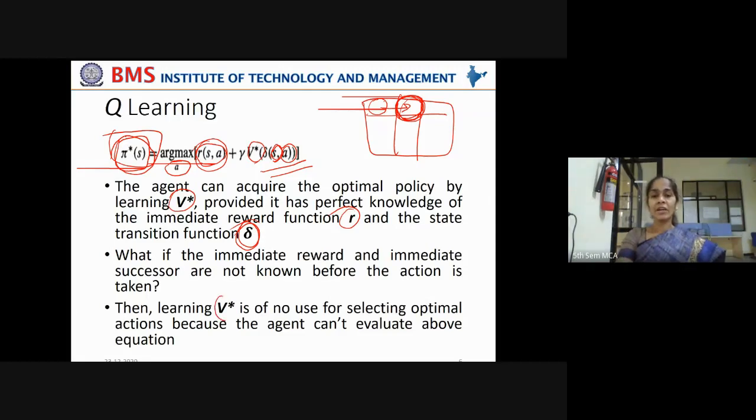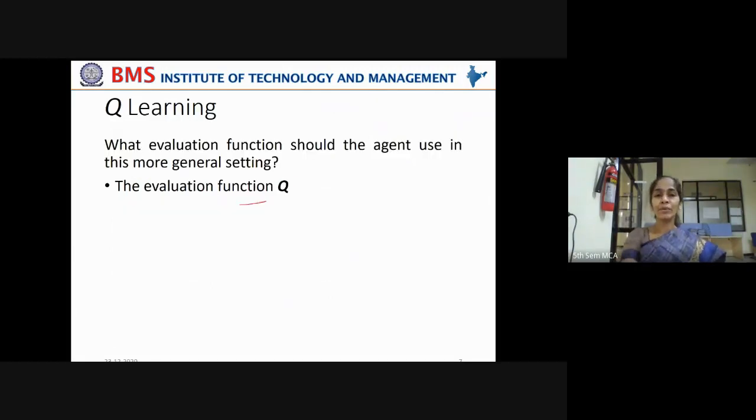Then learning V star will be of no use, because we don't know R, we don't know delta. Then what is the use of calculating cumulative rewards value? It is of no use for selecting optimal actions, because the agent can't evaluate this equation. When it can't evaluate the equation, it can't calculate the control, it can't design the control policy. It doesn't know what sequence of actions have to be taken. In that case, we have a solution, that is the evaluation function Q.